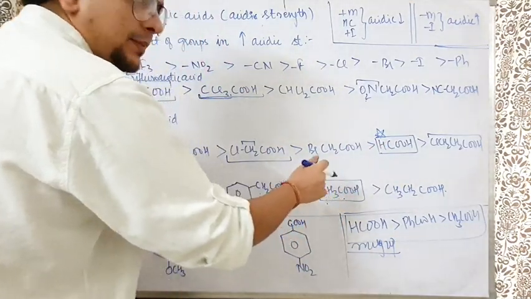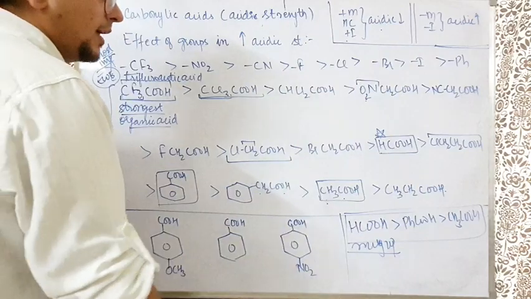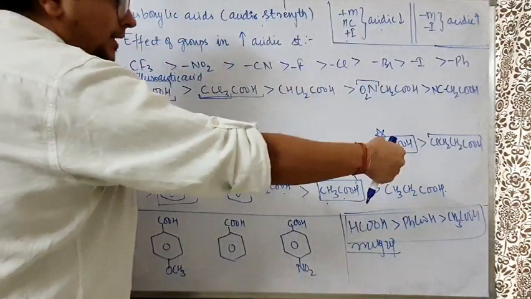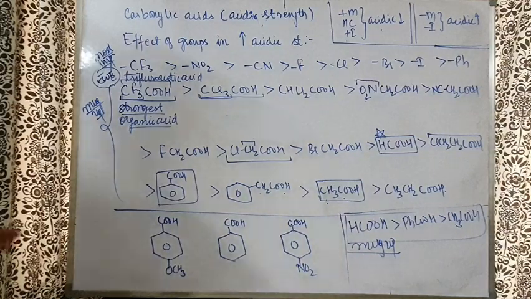Then one CH3 group comes, so plus I effect is there. Now plus I effect means acidic nature decreases. CH3, CH2 is more plus I, so even less acidic strength is there. So bhaiya, this is about the basic idea.